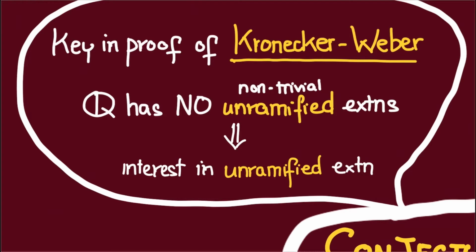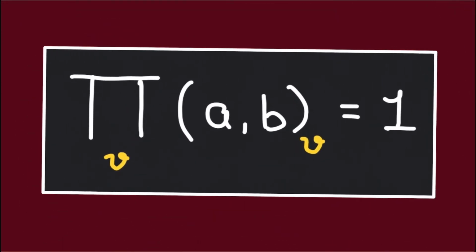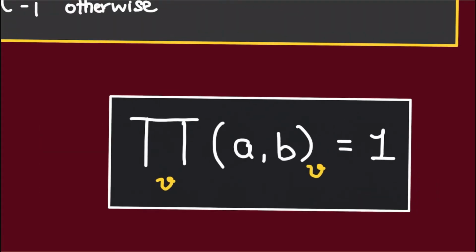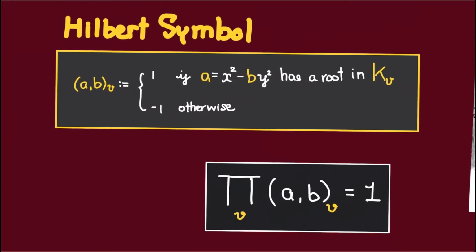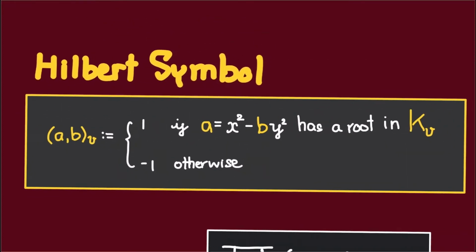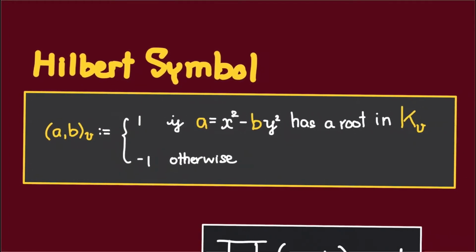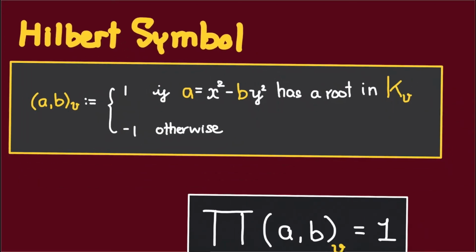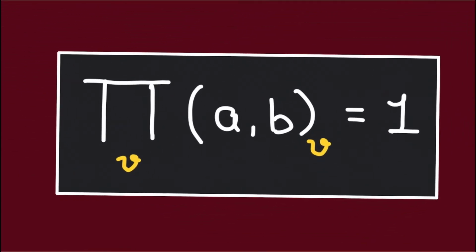Now, another reason for Hilbert's interest in unramified extensions was his difficulty with proving his product formula. Hilbert wanted to generalize quadratic reciprocity for number fields, and thus he defined a new symbol, Hilbert's symbol, generalizing the Legendre symbol. He then proved the following product formula, which implies quadratic reciprocity.